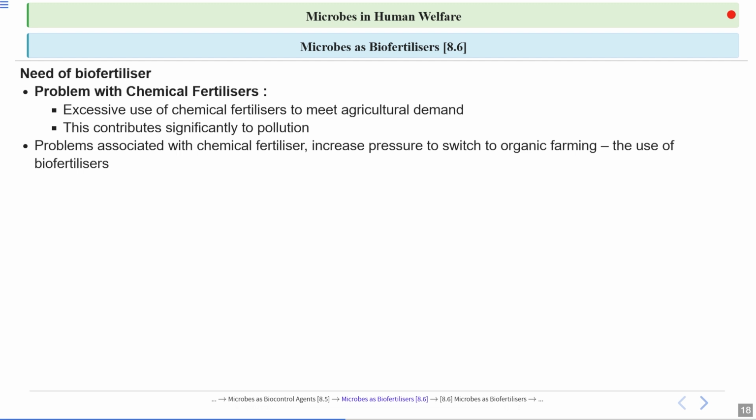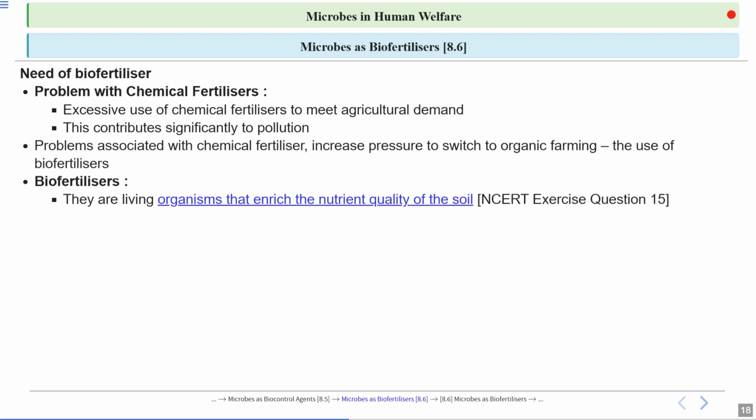Problems associated with chemical fertilizers. There are a lot of problems that we have discussed, so this has increased pressure to switch to organic farming now. In organic farming, there is no use of these chemicals, or there is very minimal use of these chemicals, and the use of biofertilizers is promoted. And what are biofertilizers? They are living organisms that enrich the nutrient quality of the soil.